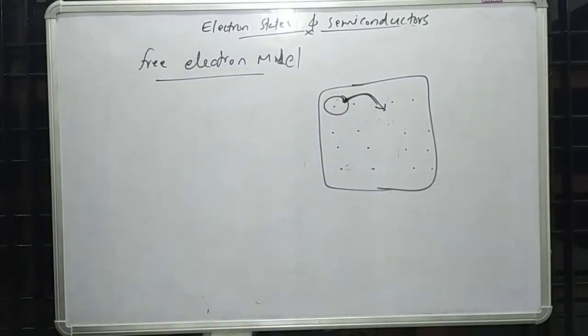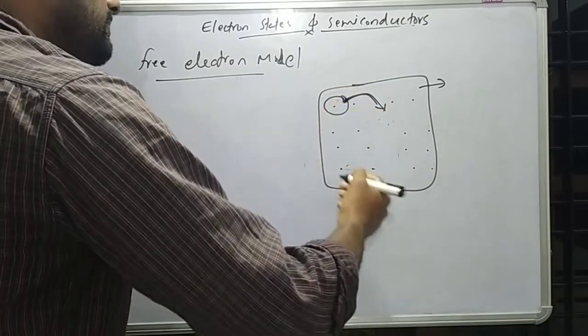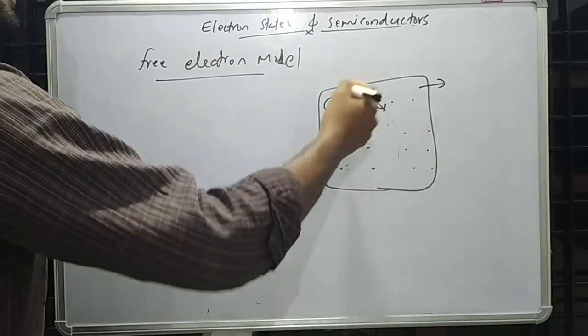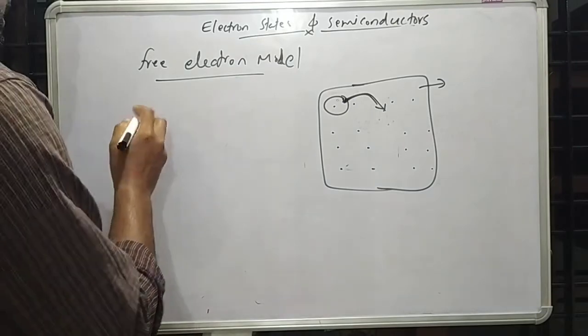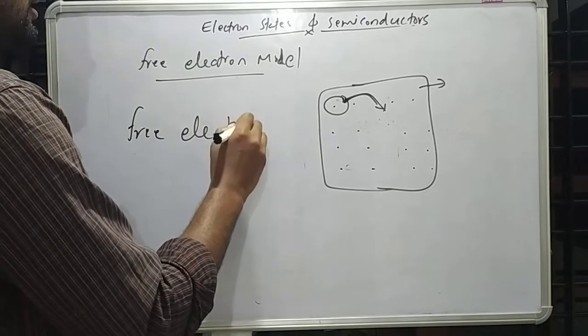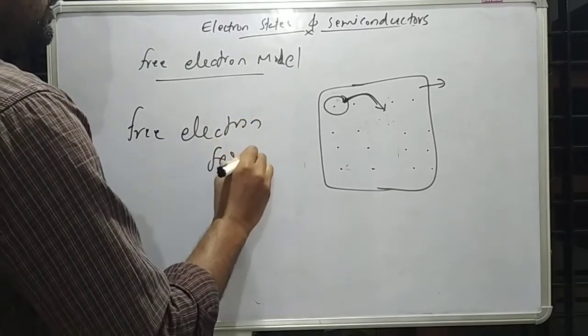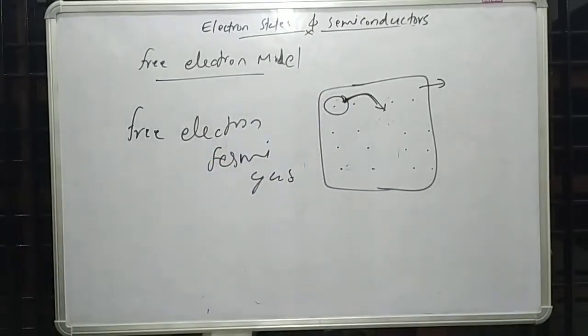Through the volume of the material. It cannot go outside. It can move freely through this volume of the material, that means inside the material. So we introduce another term: free electron Fermi gas. That means a gas of electrons which obeys Pauli's exclusion principle.